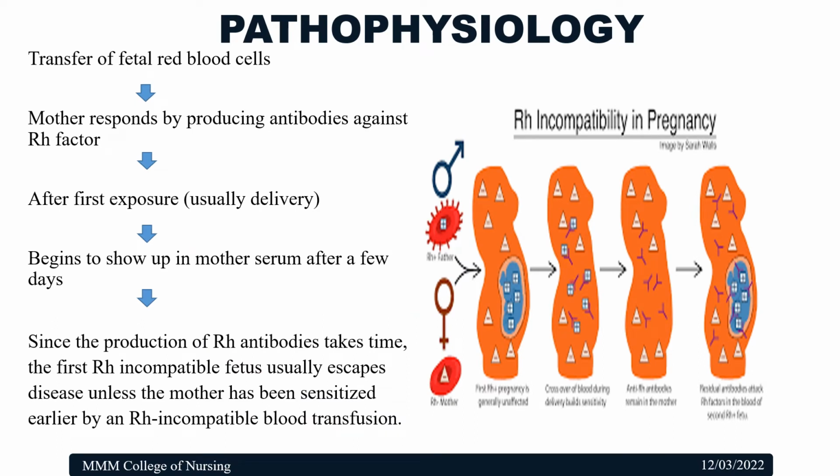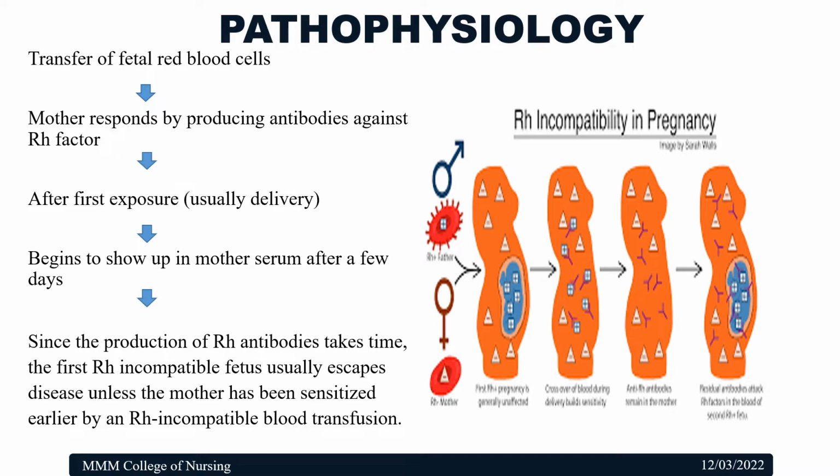Now we'll see about the pathophysiology. There is a transfer of fetal red blood cells, so the mother responds by producing antibodies against the Rh factor. After the first exposure, that is usually delivery, the antibodies begin to show up in her serum after a few days.